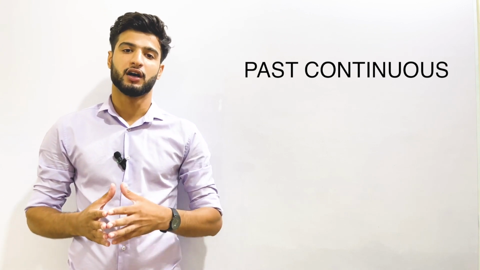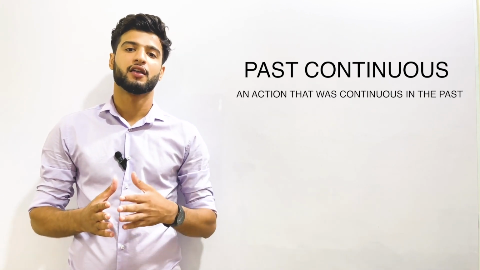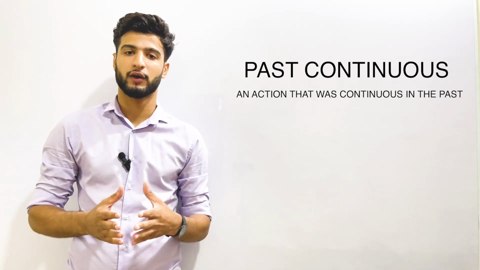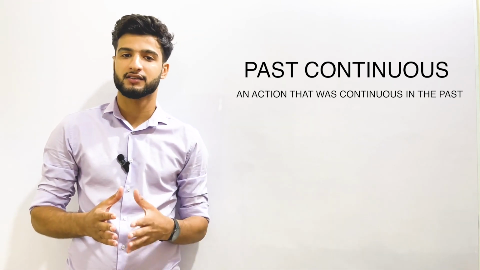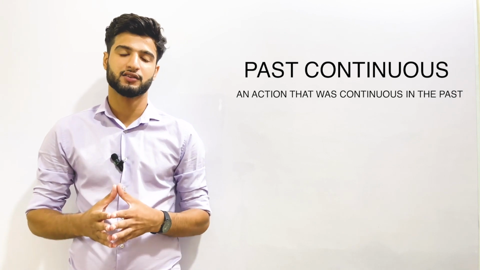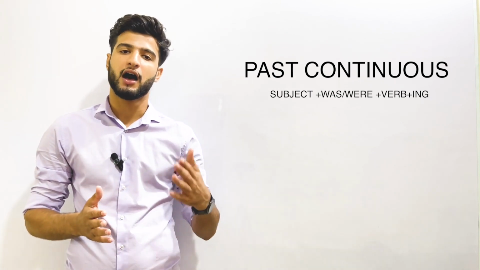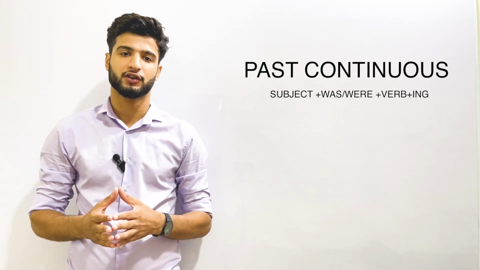Well, what is past continuous? Past continuous talks about an action that was continuous in the past. It talks about an ongoing action in the past. And the structure for past continuous is subject plus was/were plus the fourth form of the verb. For example, I was playing football. Now, I was playing football is the positive structure of past continuous.